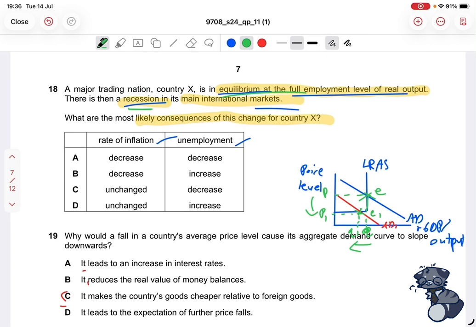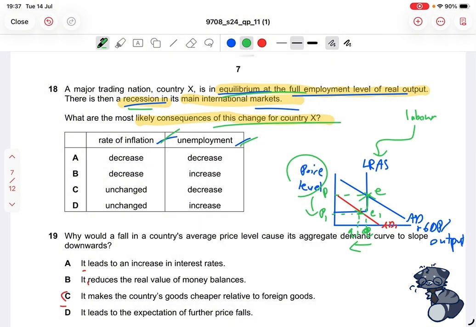So what are the consequences of this change in country X? The rate of inflation ties to the price level, because what is inflation? Inflation is the gradual increase in the general price level over a period of time. And as for unemployment, what unemployment essentially means is that people are not being employed, and people meaning labor, the factor of production labor, which is a part of the aggregate supply because it is a resource, right?